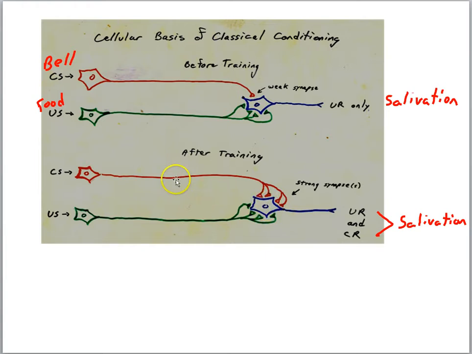But if we are pairing the bell and the food, then the bell pathway is active when the target cell is firing, and that means we have the conditions for LTP to occur at those synapses. And what we're saying here is that actually the strength of the synapse is being increased, and in fact you can actually get the growth of new synapses.